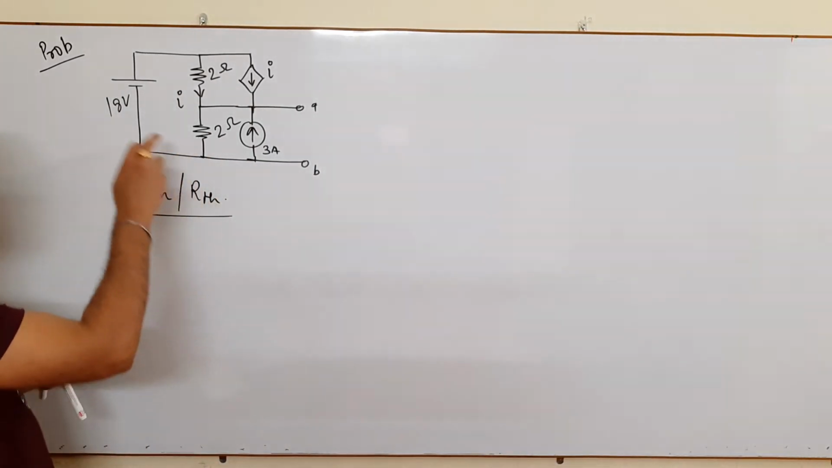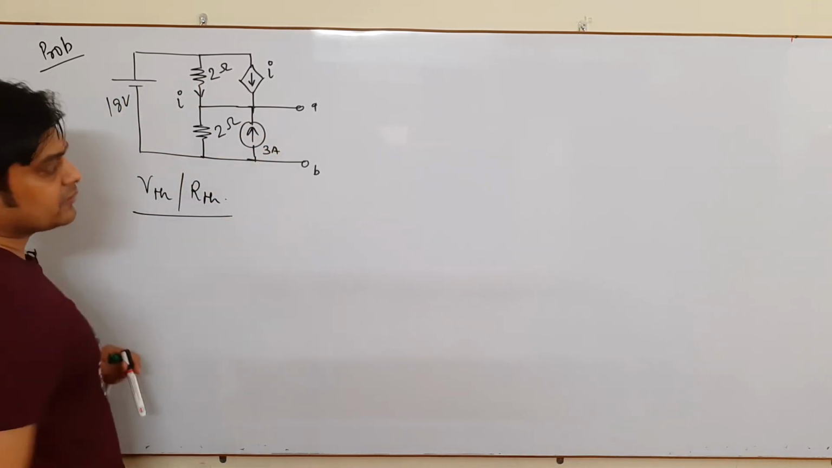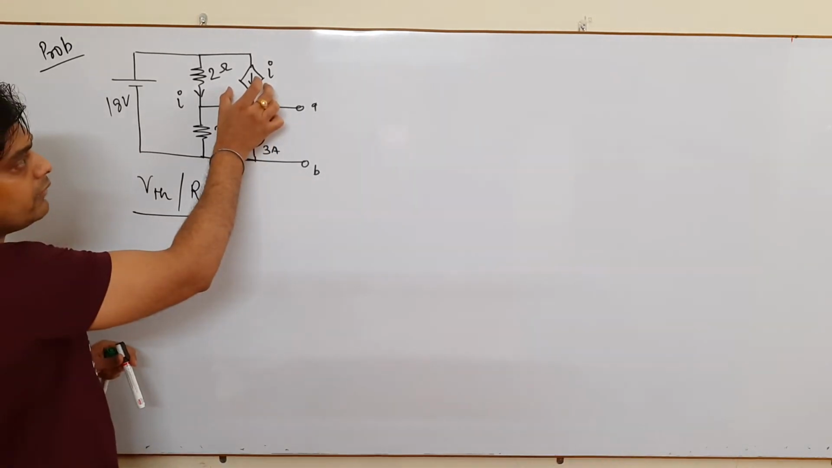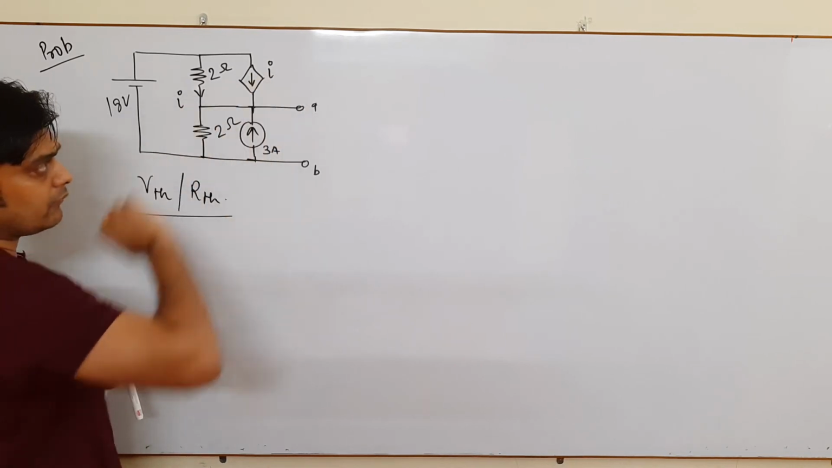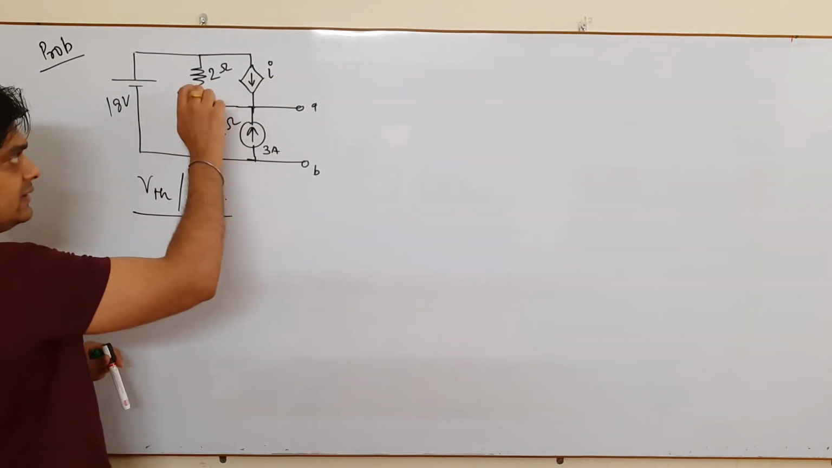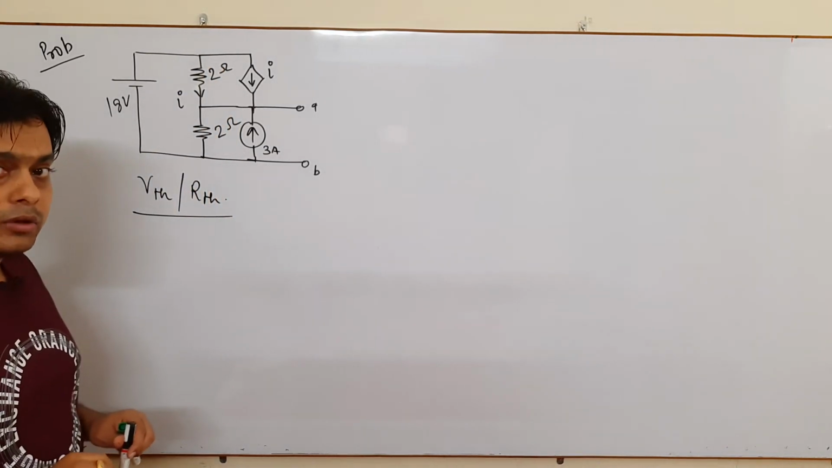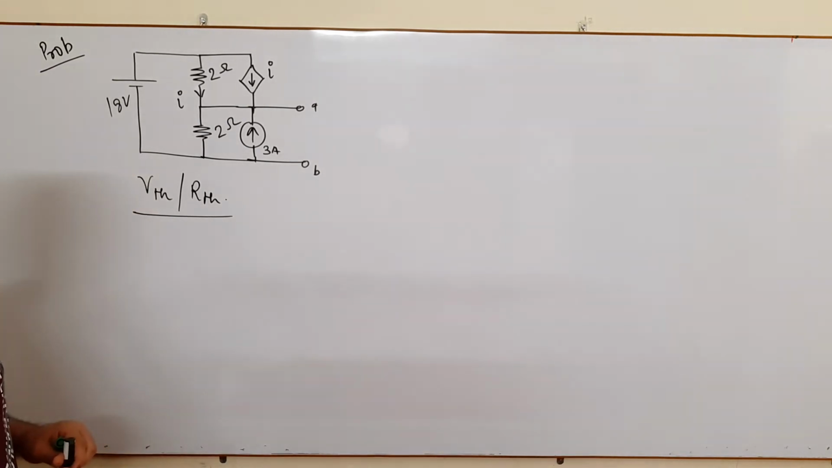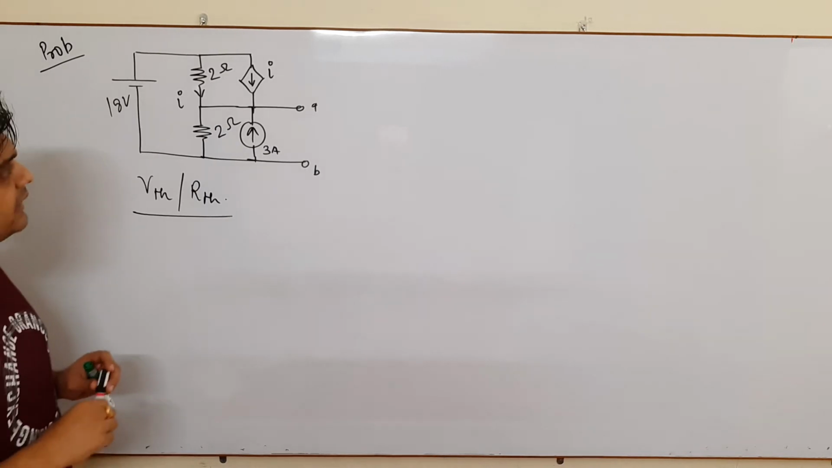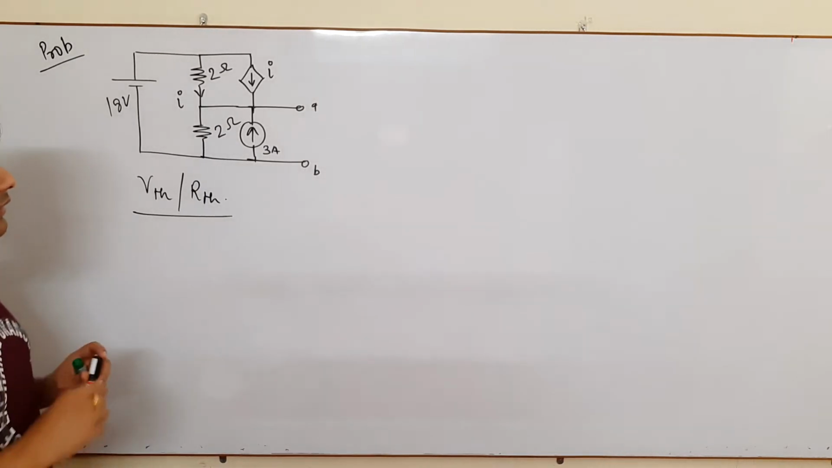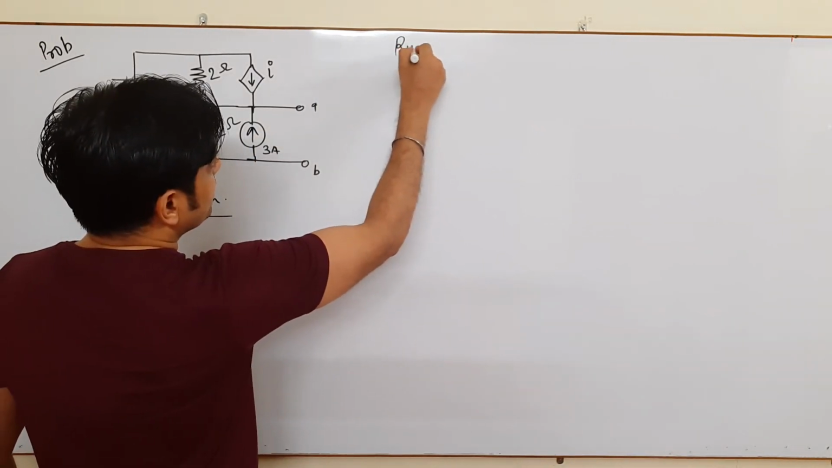Now you see, in this problem this is an independent voltage source of 18 volt and an independent current source of 3 ampere, and you have one dependent current source of I, whose dependency is somewhere in this 2 ohm resistance. Now we have to solve this by using Thevenin's theorem concept. First of all, we'll find the value of RTH, because RTH is very important to understand. So we start with finding out the value of RTH.